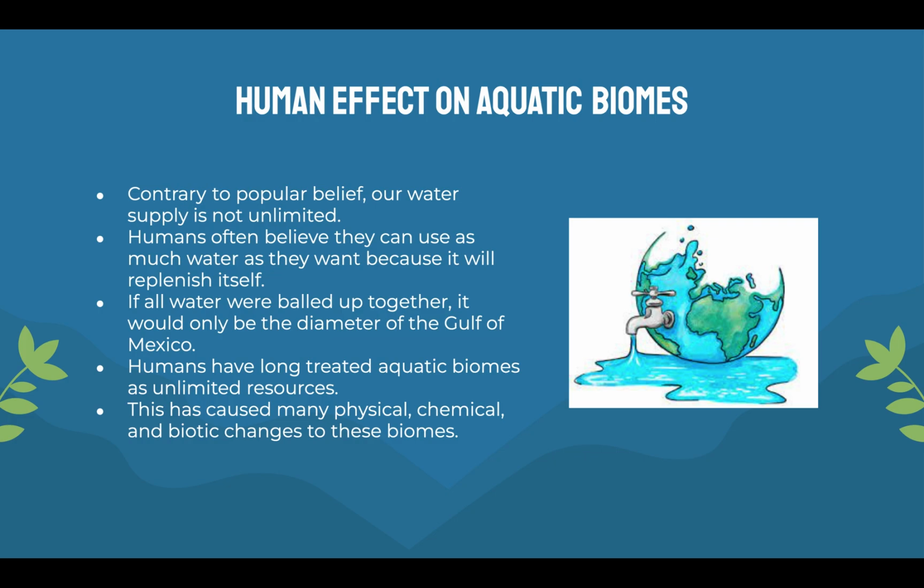Again, water is obviously essential, so when we take that away, many organisms suffer, and this is one of the main effects humans are having on not only aquatic biomes but really all biomes because the lack of water in aquatic biomes is just a domino effect again. Everything is interlinked. That is one of the main points of ecology, really. Everything is interlinked, and so just taking one thing away can cause a crazy domino effect that affects everybody.